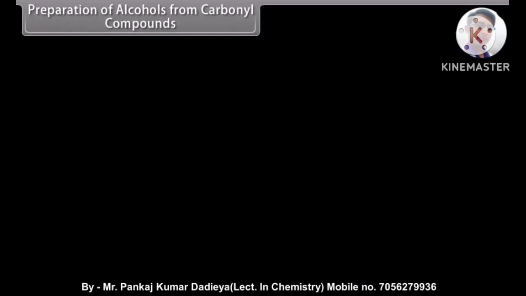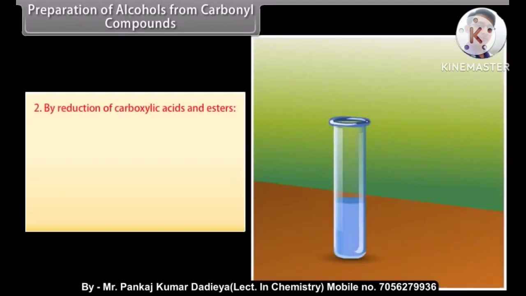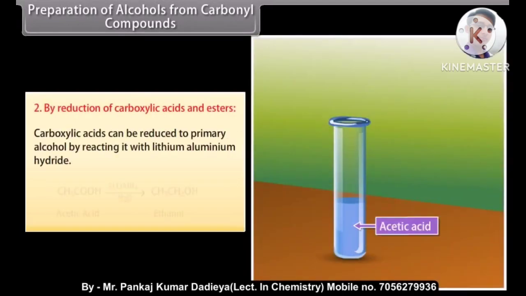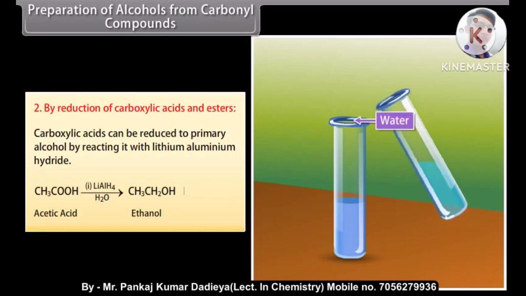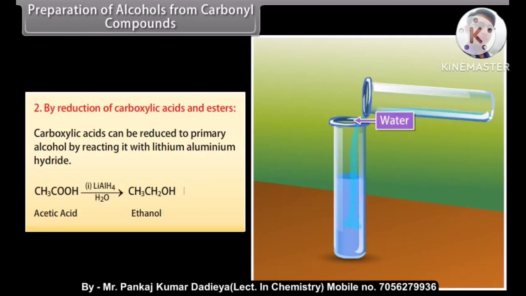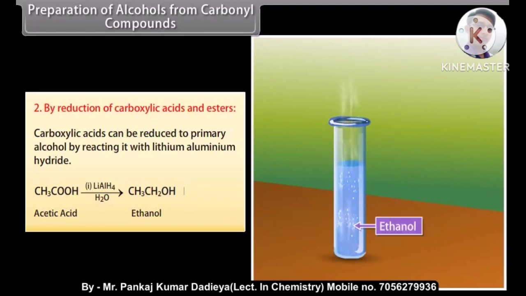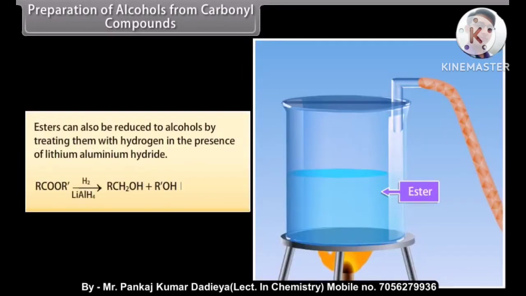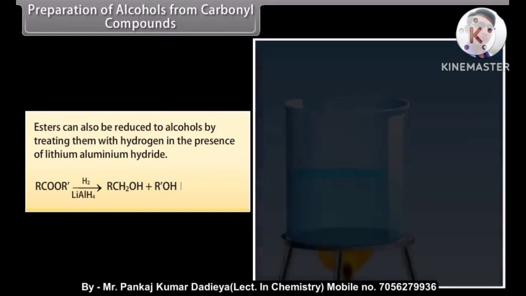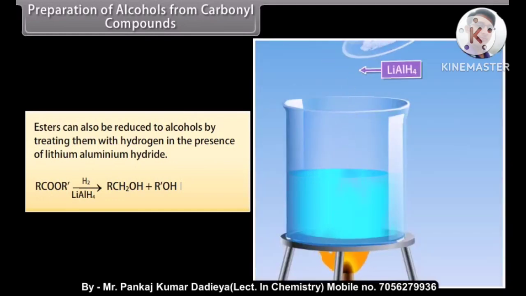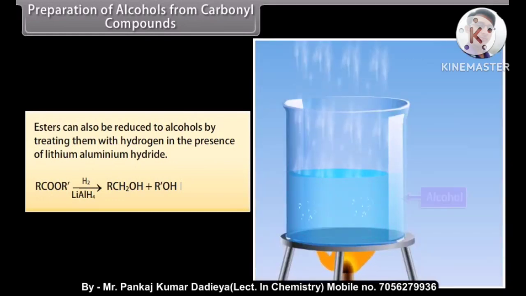From carbonyl compounds, by reduction of carboxylic acids and esters. Carboxylic acids can be reduced to primary alcohol by reacting them with lithium aluminium hydride. Acetic acid treated with lithium aluminium hydride and then water forms ethanol. Esters can also be reduced to alcohols by treating them with hydrogen in the presence of lithium aluminium hydride.